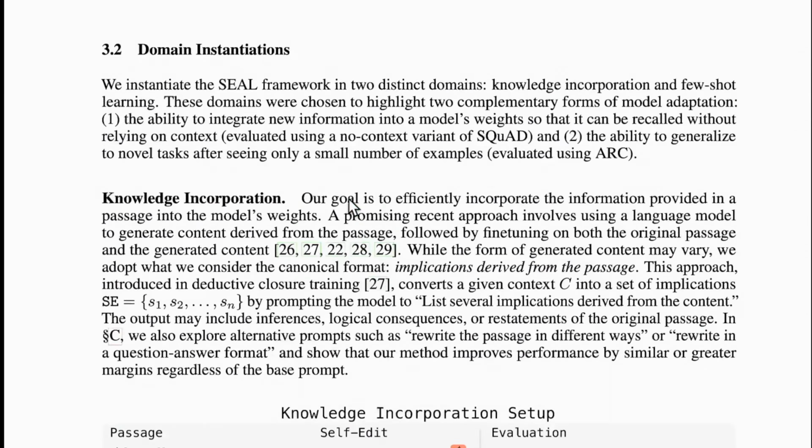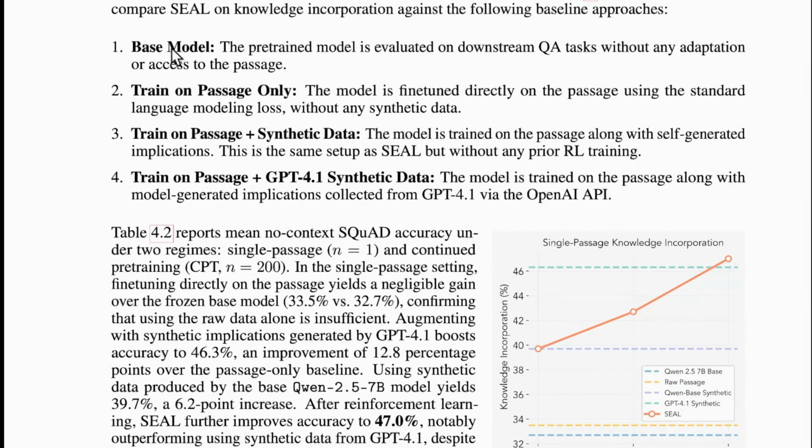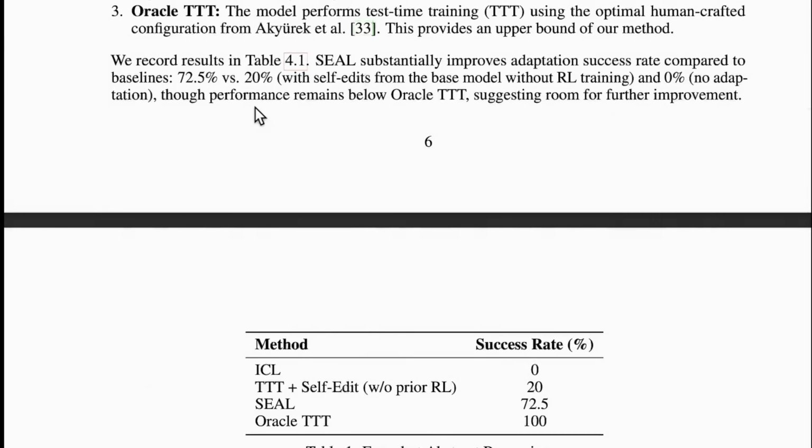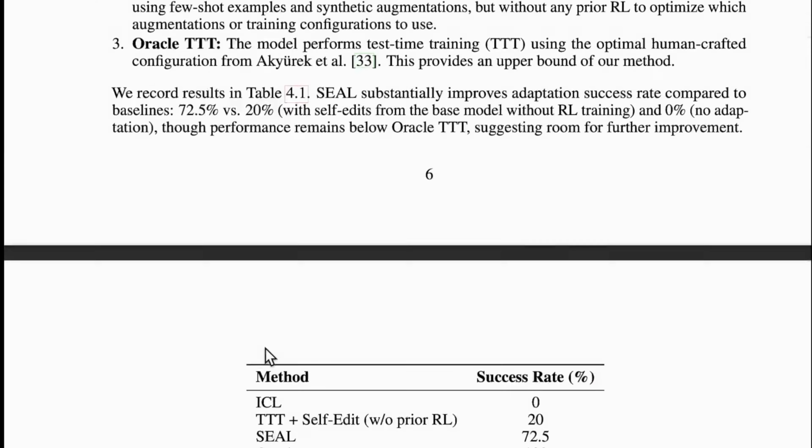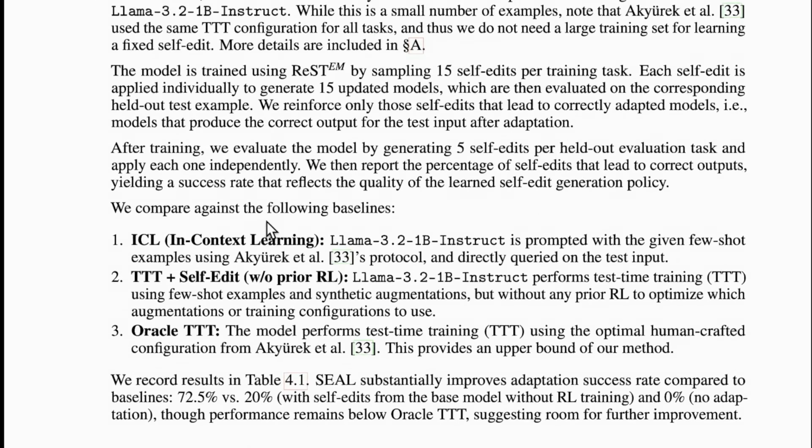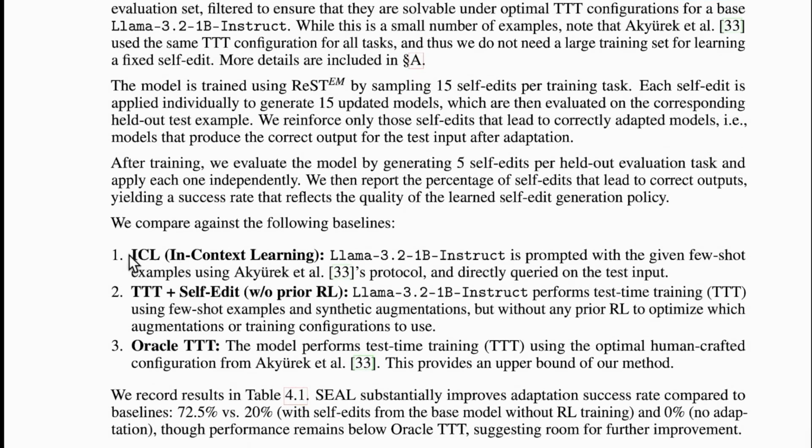In our previous method, we saw 5 different cases, right? Base model, trained on passage plus synthetic data, and I think all of this explanation was done previously, in the knowledge incorporation method. So what are we comparing against in this method? The first method is in context learning. I've already told you about this. In context learning is just chatting.